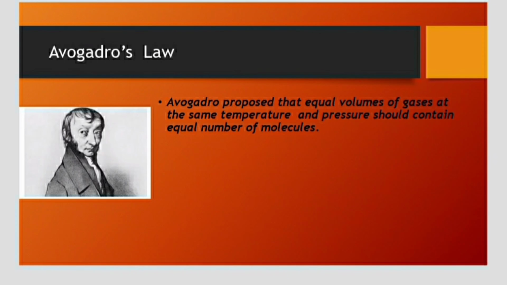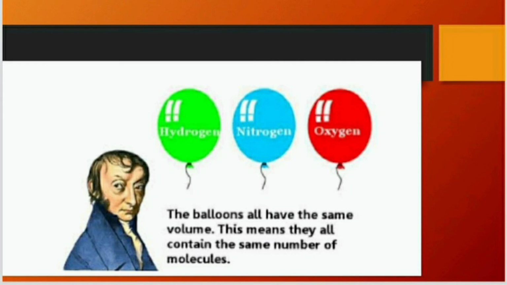Now we move on to the next law, that is Avogadro's law. It states that equal volumes of all gases at the same temperature and pressure should contain equal number of molecules. Now we'll take one example. See, there are 3 balloons over here. One balloon is filled with hydrogen, second balloon is filled with nitrogen, and third balloon is filled with oxygen. These balloons all have same volume.